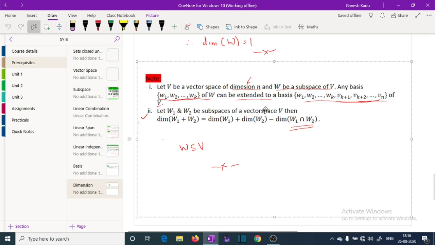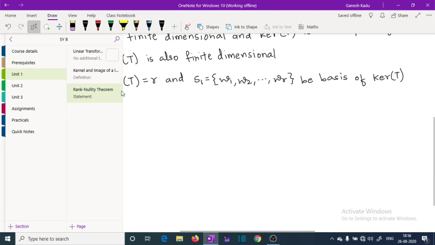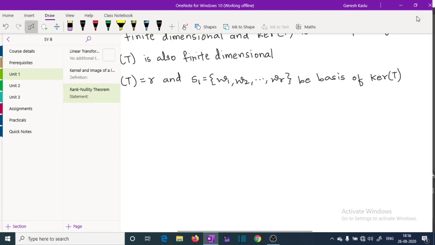So by this theorem we will extend the basis of kernel of T to a basis of V, in our theorem.